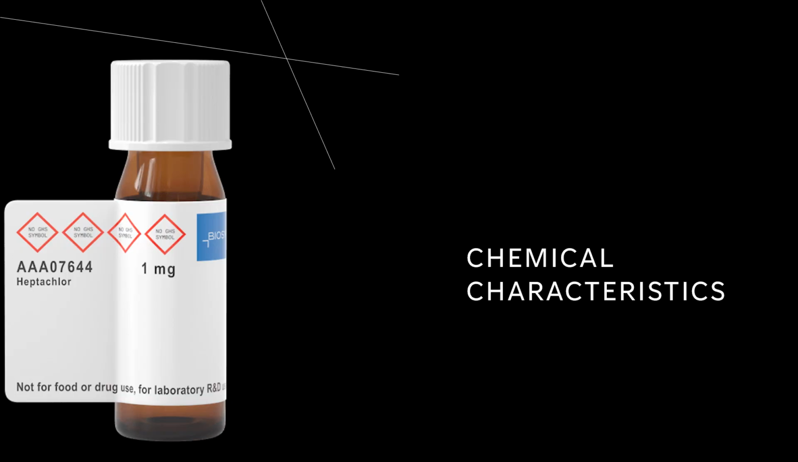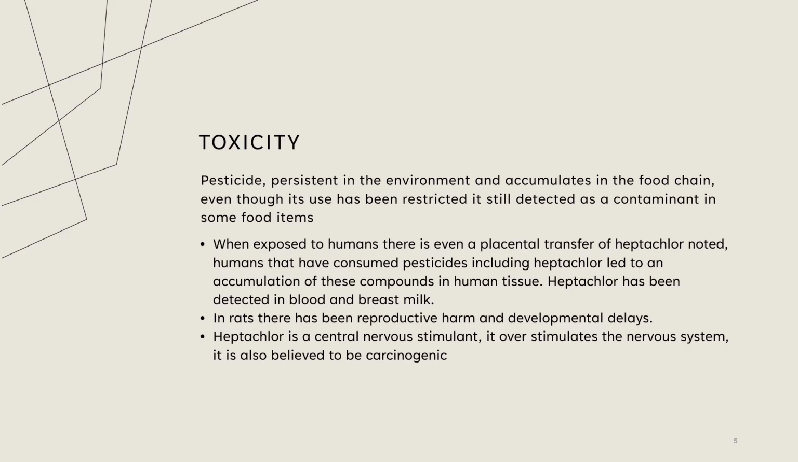Chemical characteristics. Toxicity. It is a pesticide persistent in the environment and accumulates in the food chain. Even though its use has been restricted, it is still detected as a contaminant in some food items. When exposed to humans, there is even a placental transfer of heptachlor noted. Humans that have consumed pesticides, including heptachlor, have accumulated these compounds in human tissue. Heptachlor has been detected in blood and breast milk.